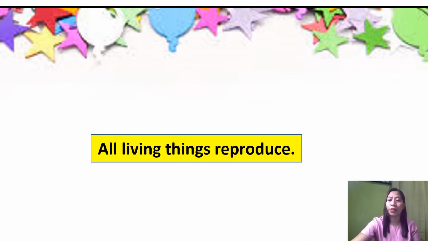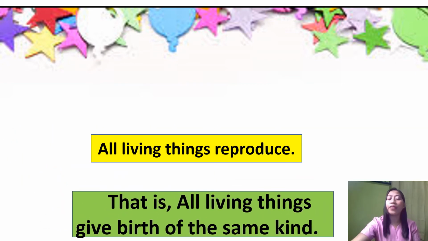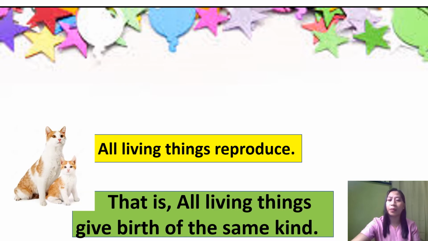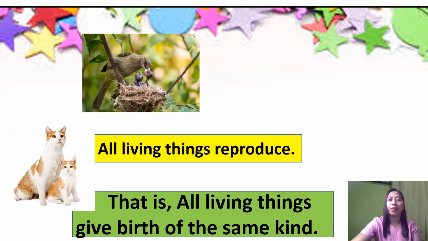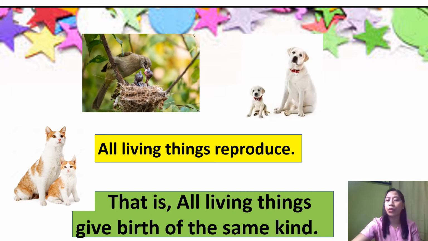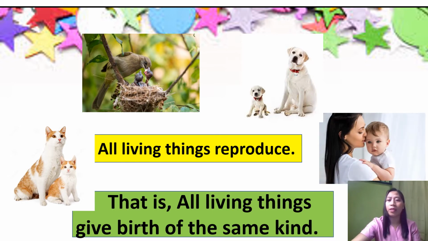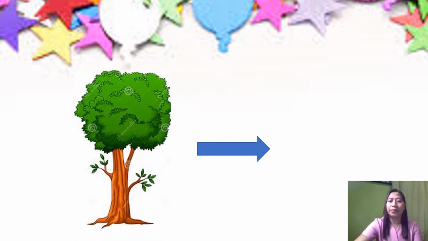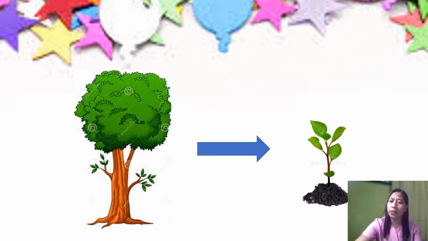We all know that all living things reproduce. That is, all living things give birth of the same kind. For example, cats produce cats. Birds reproduce birds. Dogs reproduce dogs. Humans reproduce humans, and the like. Plants also reproduce their own kind. Look at this example. But how do plants reproduce?